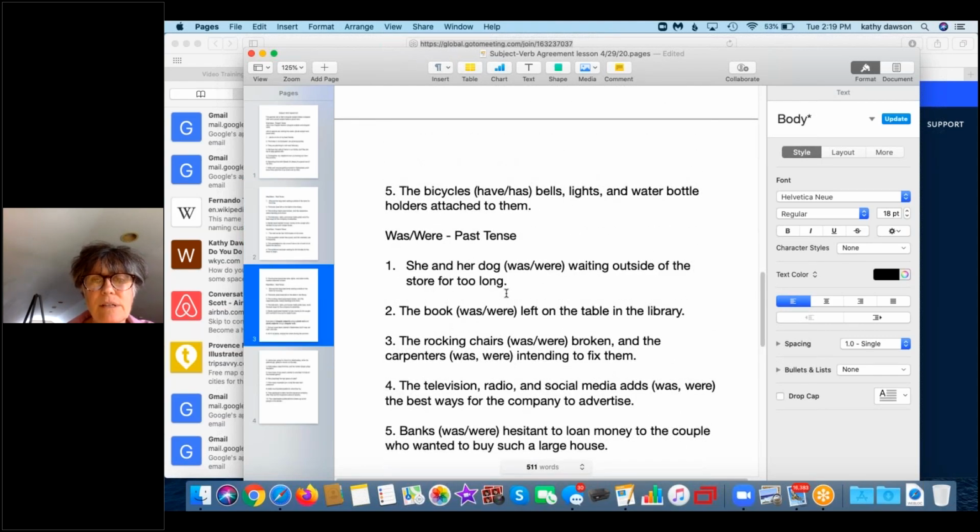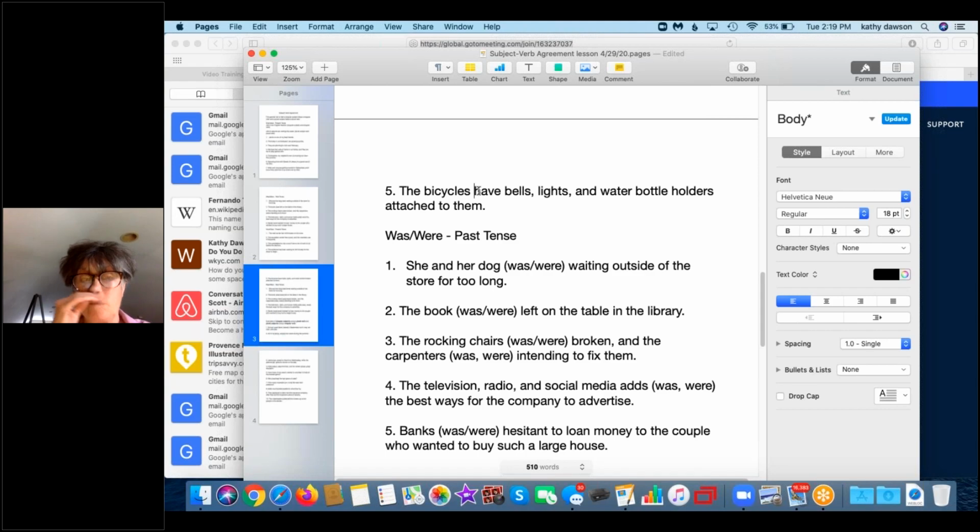The bicycles have or has bells, lights, and water bottle holders attached to them. So more than one bicycle is plural, so then you use the plural have rather than has.